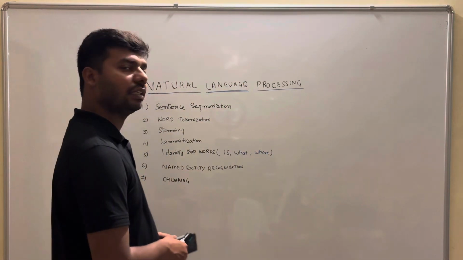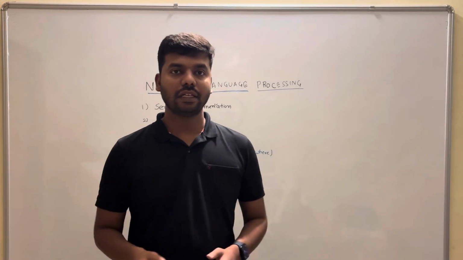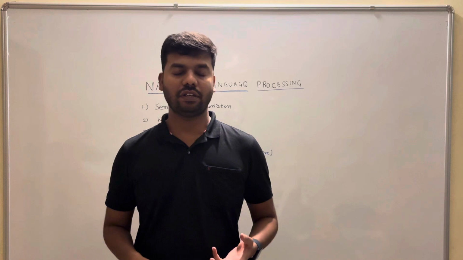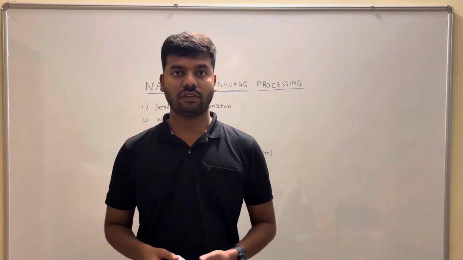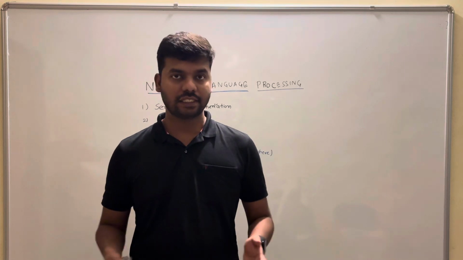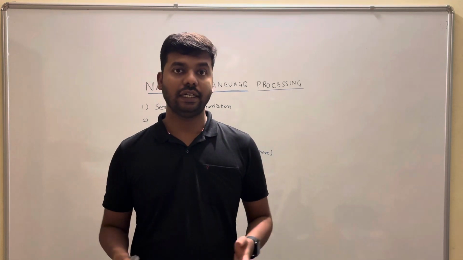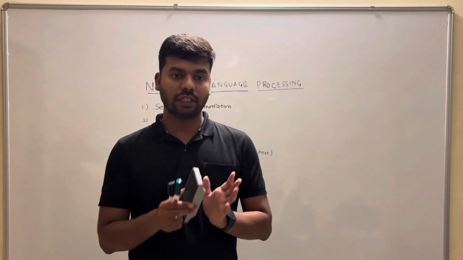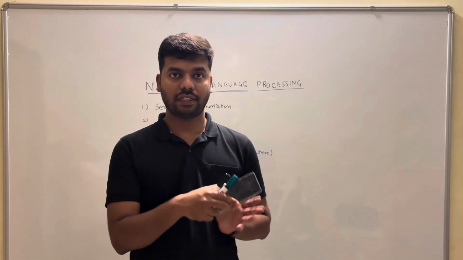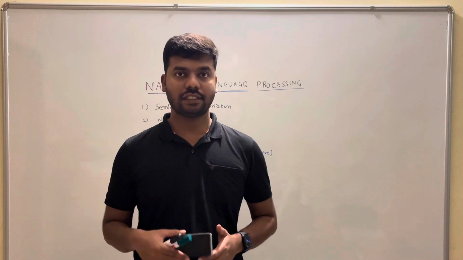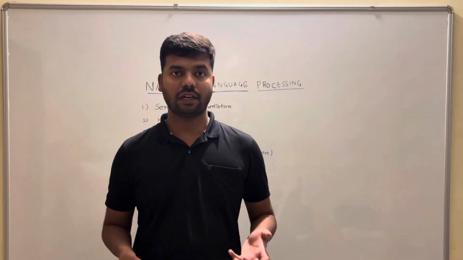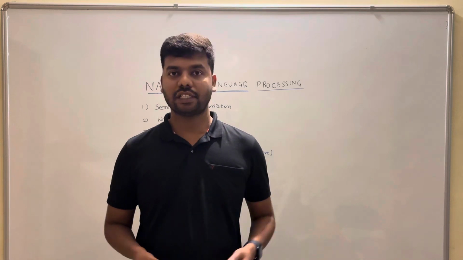Now, the third technique is called stemming. Stemming is nothing but finding the base word of a word. For example, intelligent, intelligently. For the word intelligently, intelligent is the base word, and you might ask why it can't be intelli. It can also be a stem word.